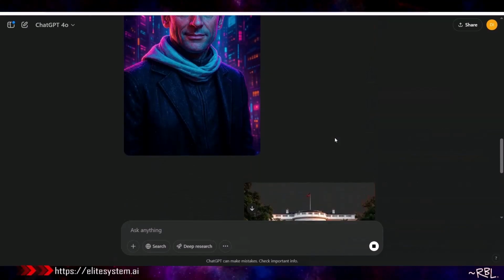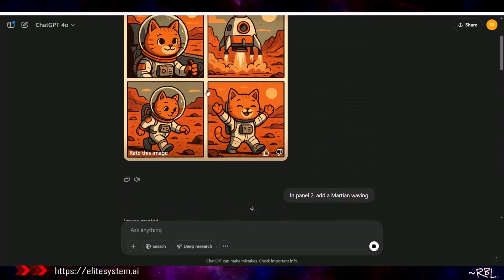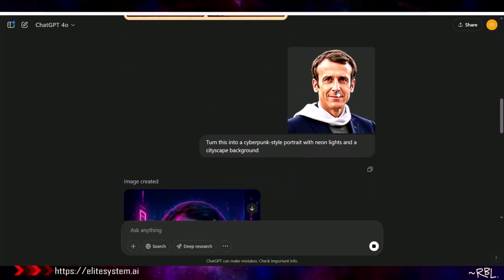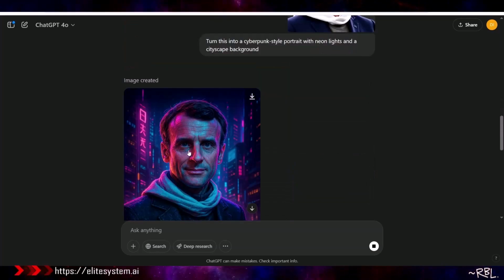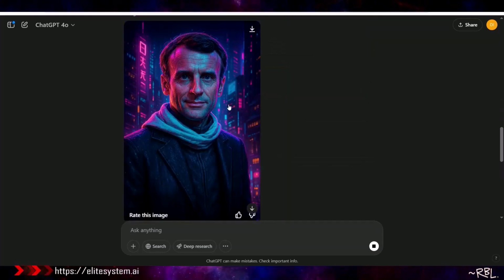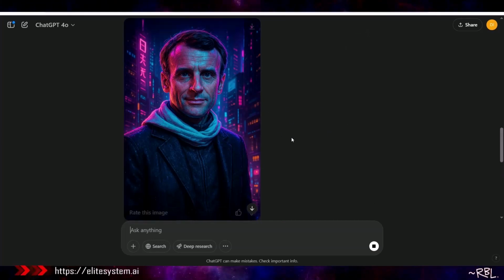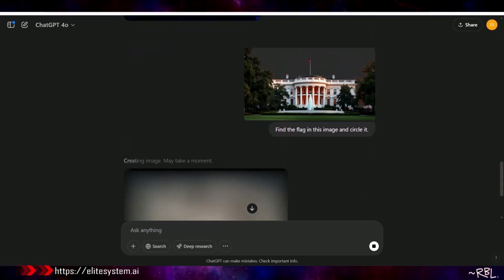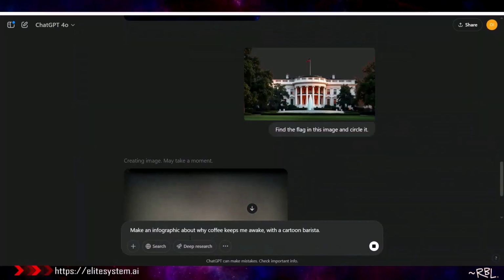All right. I'm patient. So far, if you notice, we have a nice one, a 4-panel, which is pretty cool. Then we did something with the selfie. Turned out very decent, a cyberpunk style. Not bad. I could reiterate and also change some of the styles here. Third one, let's see how this works out, which is find the flag. This is solving puzzles. And then the fourth one, I would say make an infographic about why coffee keeps me awake with a cartoon barista.